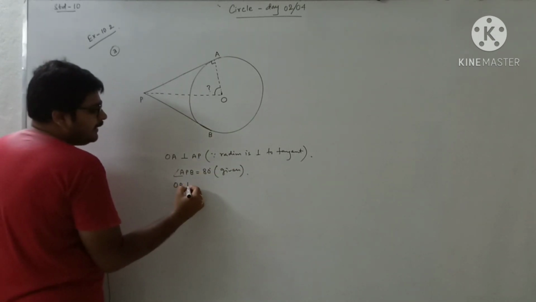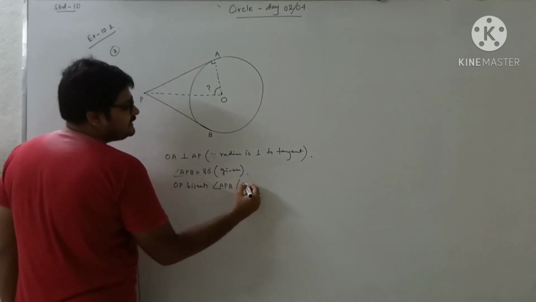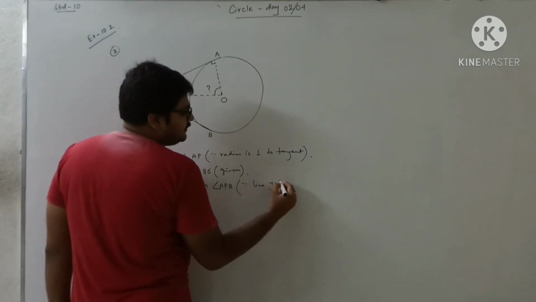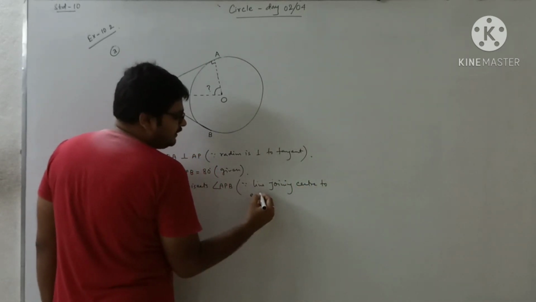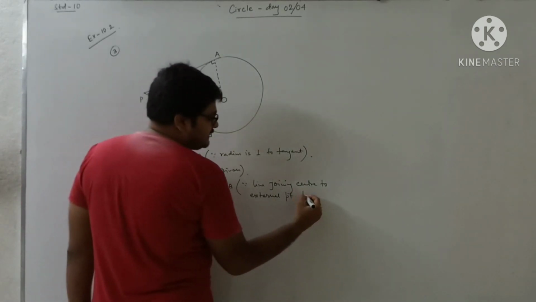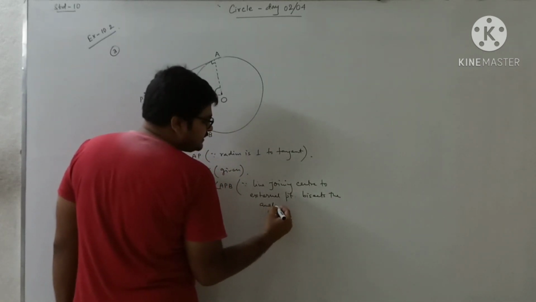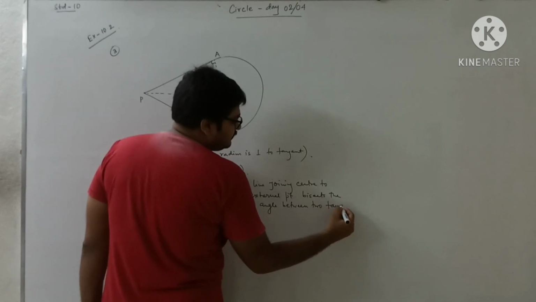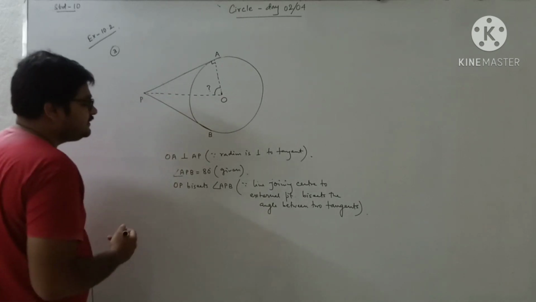OP bisects angle APB. What is the reason? Since the line joining the center to an external point bisects the angle between two tangents.